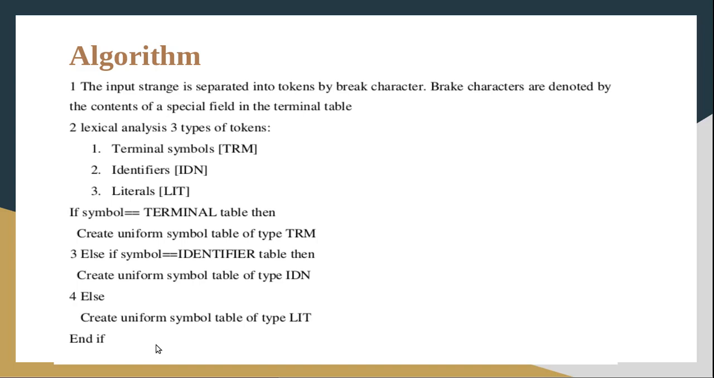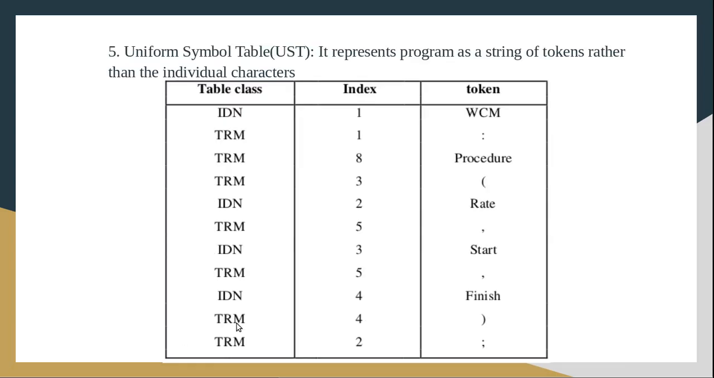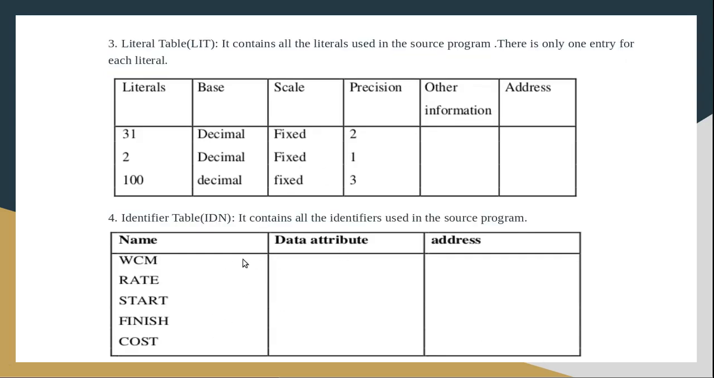Then we have to check for the literals or the constants. If that token contains a number or a quoted character string, which means it is a constant, then we have to make the entry in the literal table and again in the uniform symbol table. If it is a constant type token, we have to make an entry for that particular constant in the literal table. Suppose we are reading the first constant as 31. What do we have to do? We have to enter the literal, base, scale and precision.